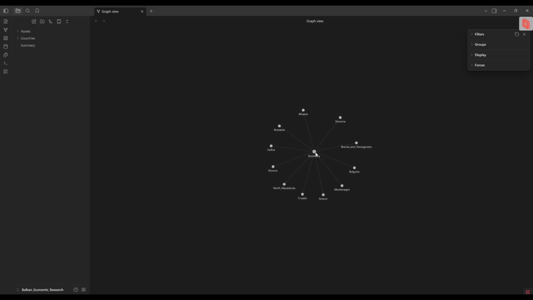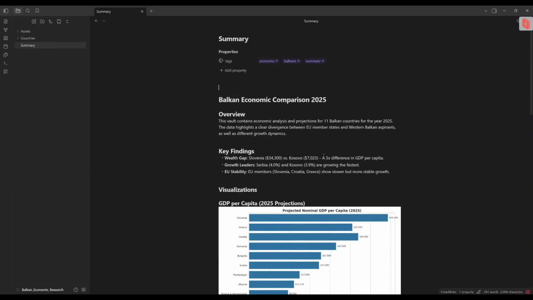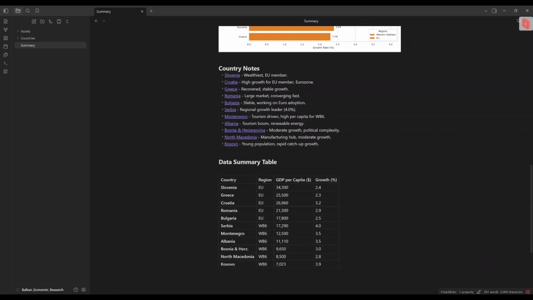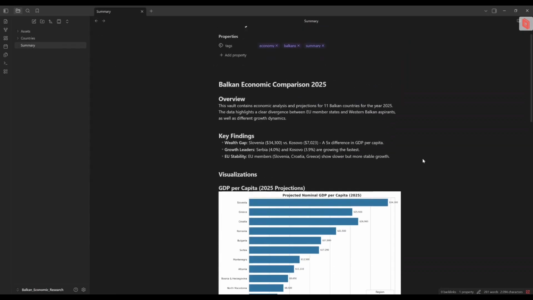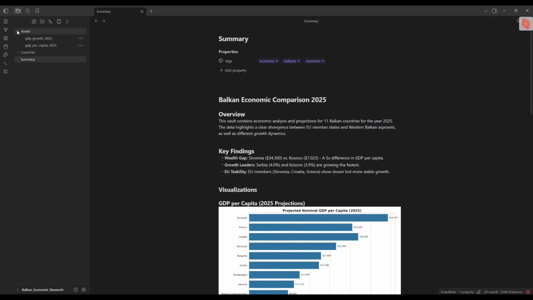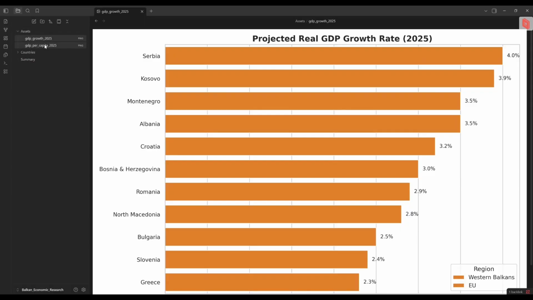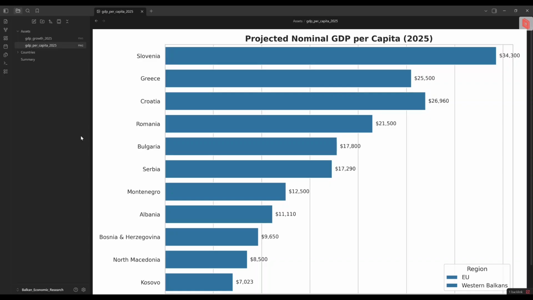Yeah, it's quite simple, so I'm going to check the summary first. And in here I have links towards every country. Let's get back. What about assets? Those are images.